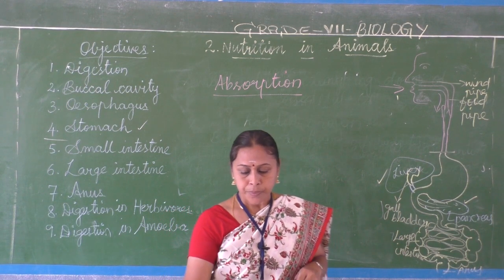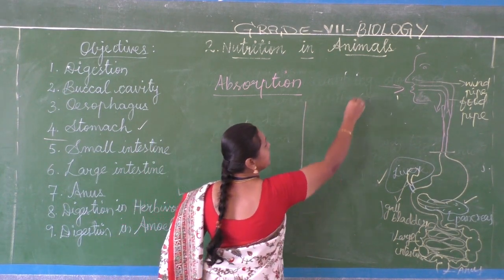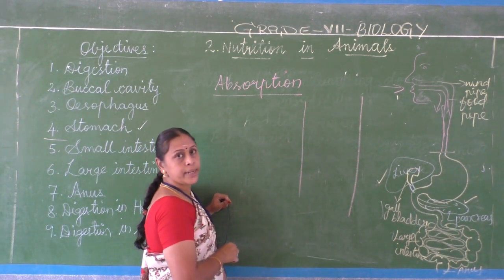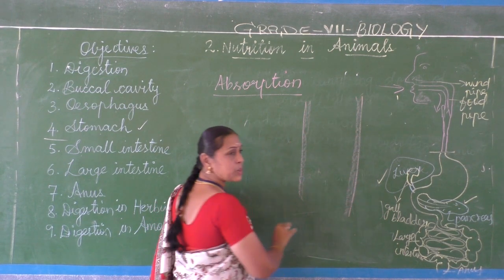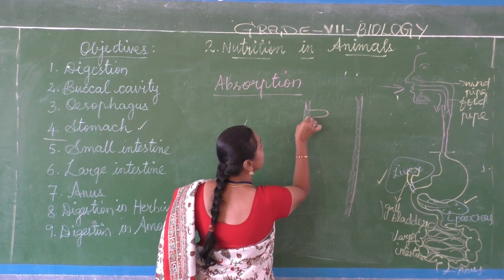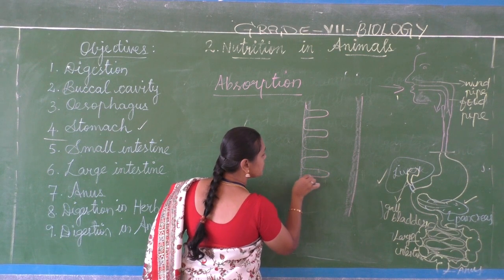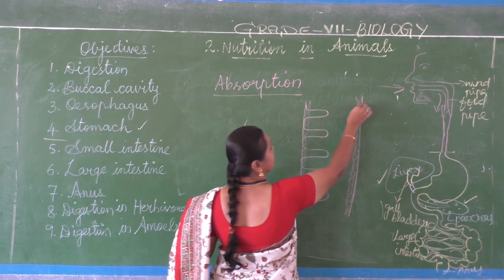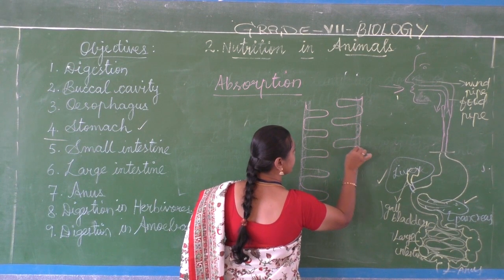Next one. In the small intestine, how is it absorbed? It passes through the blood vessels in the wall of the small intestine. And the small intestine has special finger-like structures, small finger-like projections in the wall of the small intestine.